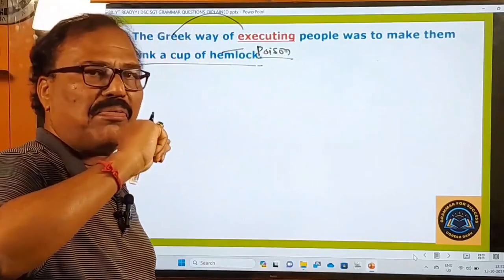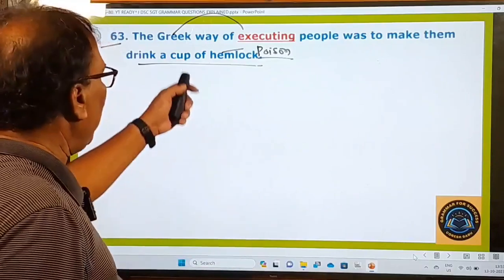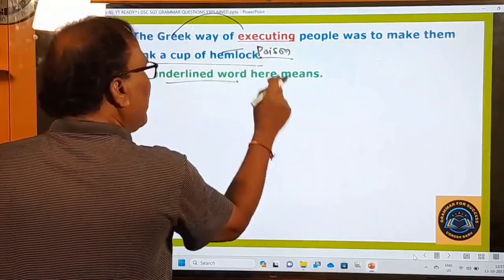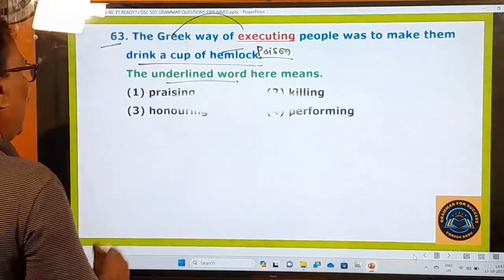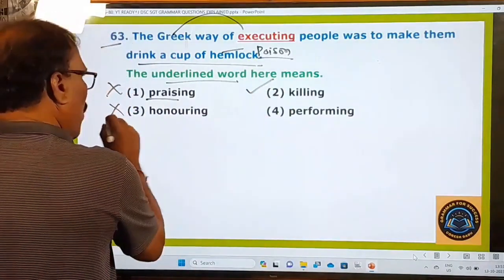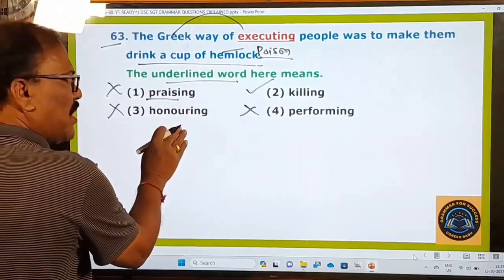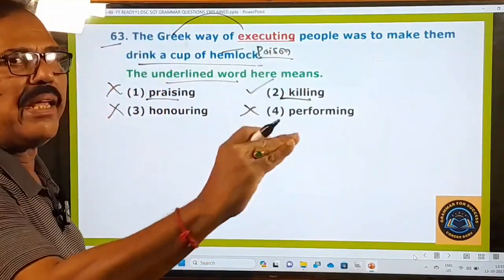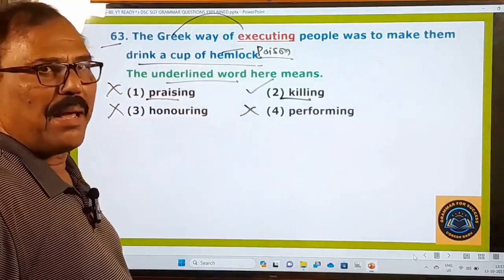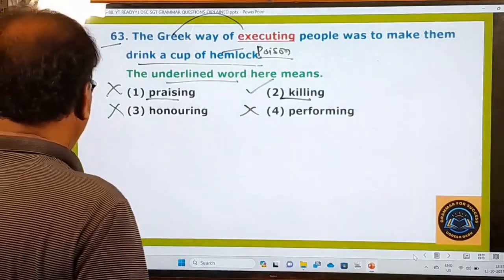To kill the people, they used to give them a cup of poison. They have to drink that cup of poison and they must die. That is all there. Socrates was given a cup of poison in this way, hemlock, like this. And now what is the examiner asking you? The underlined word, what is the meaning of this underlined word? Here, praising, oh no. Killing, yes. Honoring, no. Performing, no. So praising, honoring, performing are not the correct options, only killing. Executing means killing the people by giving them a cup of hemlock, which was the fashion of the Greeks of those days, right? And now let's go to the next question.